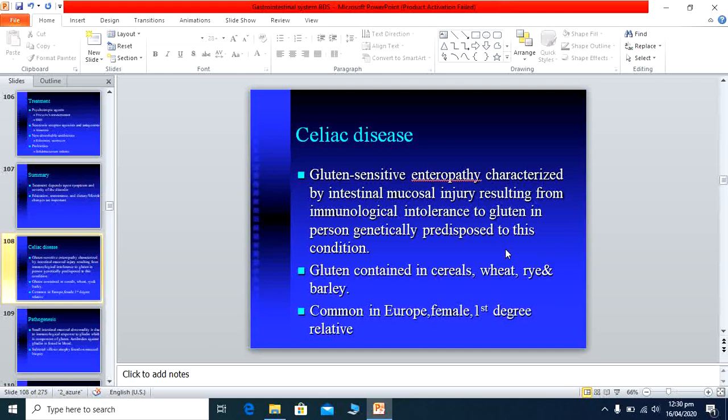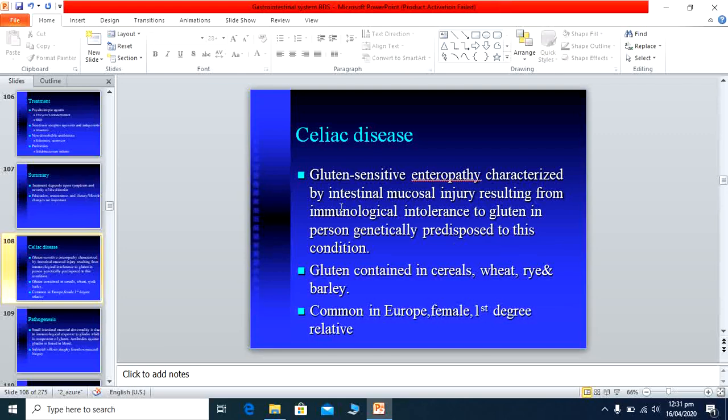So in this disease, the antibodies are formed against the gluten, and they act on the intestinal mucosa, usually the small intestinal, first the jejunal mucosa, first part of the small intestinal mucosa, and this causes the destruction of the mucosa of the intestine.